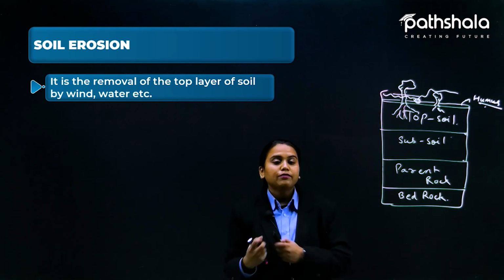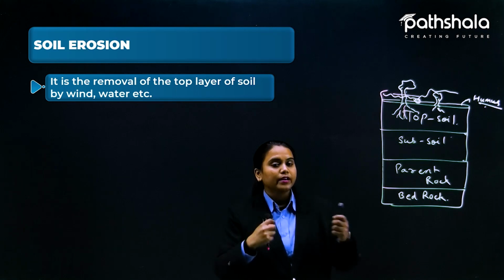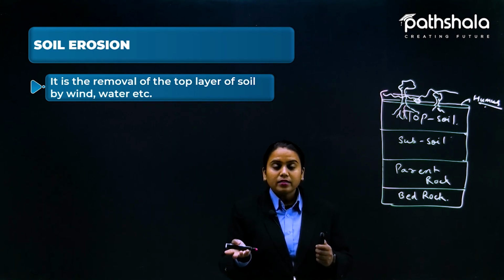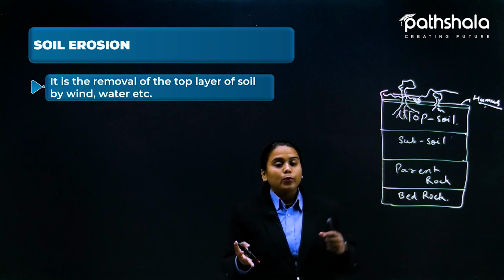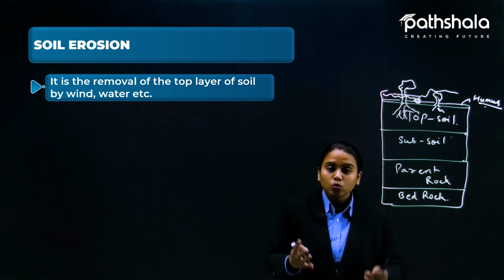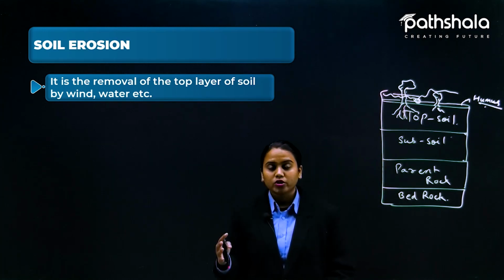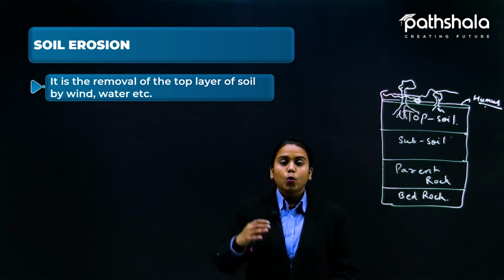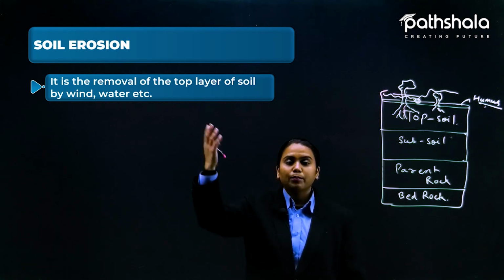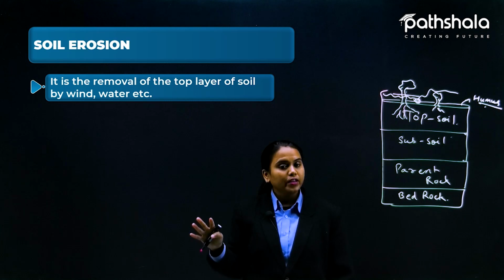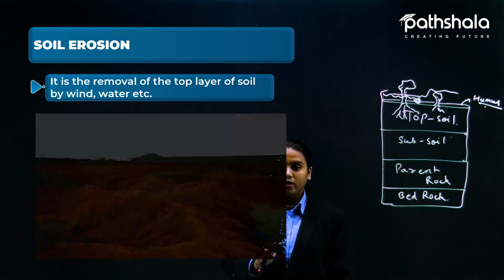Deforestation is the cutting up of trees, and those trees actually hold up the top layer of the soil. So it would be easy for us to maintain the top soil here. But when we are cutting trees, what are we doing? We are making the soil loose. So this is soil erosion. If you are asked for the definition, you can just give the part that it is the removal of the top layer of the soil.